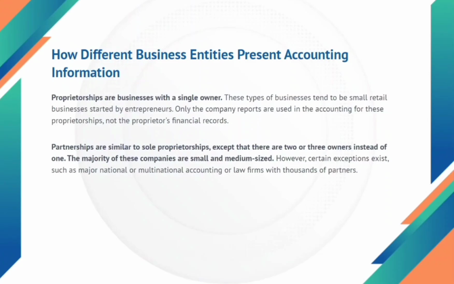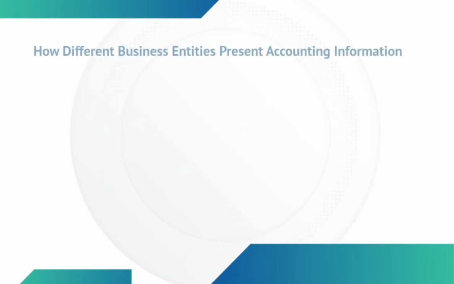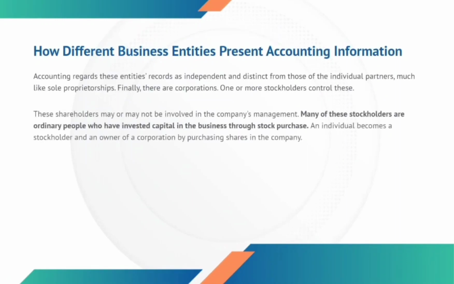The majority of these companies are small and medium-sized. However, certain exceptions exist, such as major national or multinational accounting or law firms with thousands of partners. Accounting regards these entities' records as independent and distinct from those of the individual partners, much like sole proprietorships.